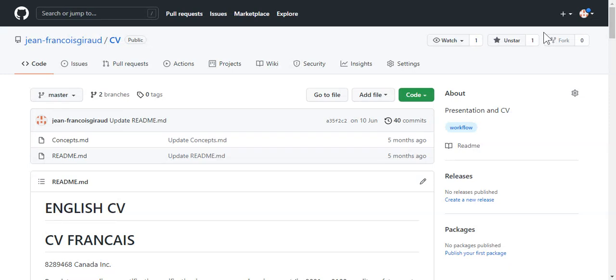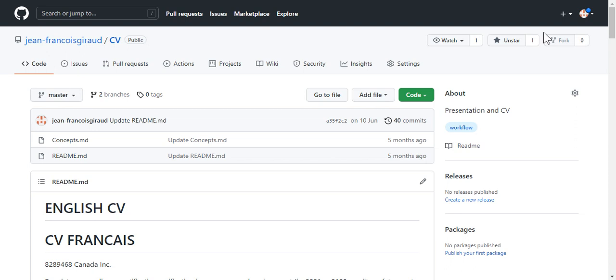JF Giraud, in French Jean-François Giraud, and today I'm going to be explaining how we can use a Google Doc, a spreadsheet, to create a blockchain to help with the certification of regulatory requirement. It can also be industrial, contractual, or commercial requirements.